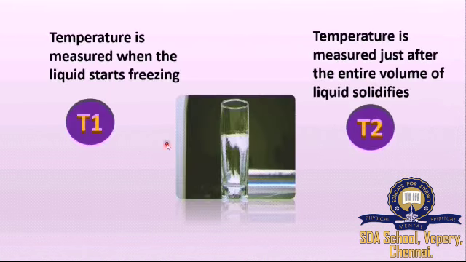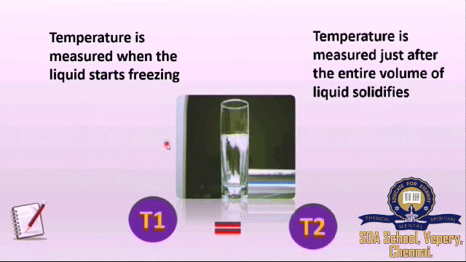How? How do we say that? We should measure the temperature when the liquid starts freezing. We say it as T1, and we should also measure the temperature just after the entire volume of liquid solidifies. We measure it as T2. We can observe that T1 will be equal to T2. So how can we observe this?